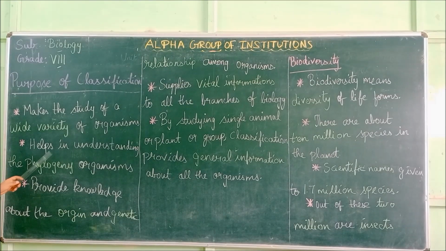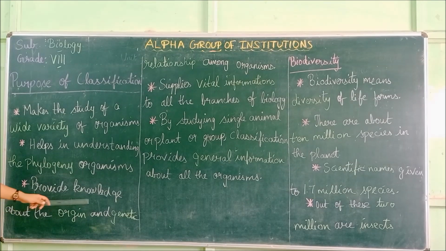Next, it helps in understanding the phylogeny of organisms. So we can know the evolutionary history. In phylogenetic classification, the whole history of the organism is taken, and based on that they are classified. So when we learn according to that classification, we can learn all the evolutionary history of that organism. We can know the phylogeny of that organism when we use the classification.